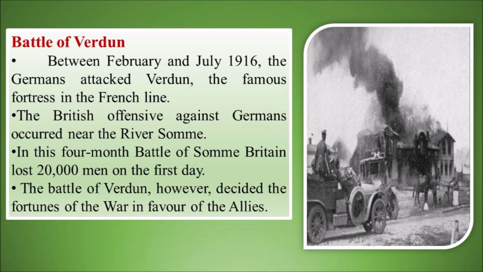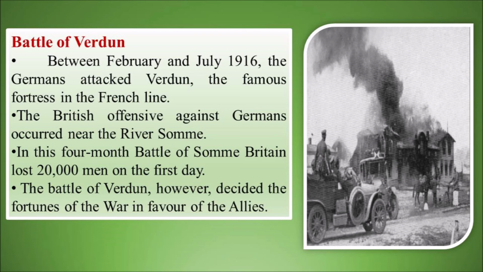Battle of Verdun. Between February and July 1916, Germany attacked Verdun. Verdun is a fort in France, and it was attacked by the Germans. And during this 5 months gap, between February and July, about 10 million people died.